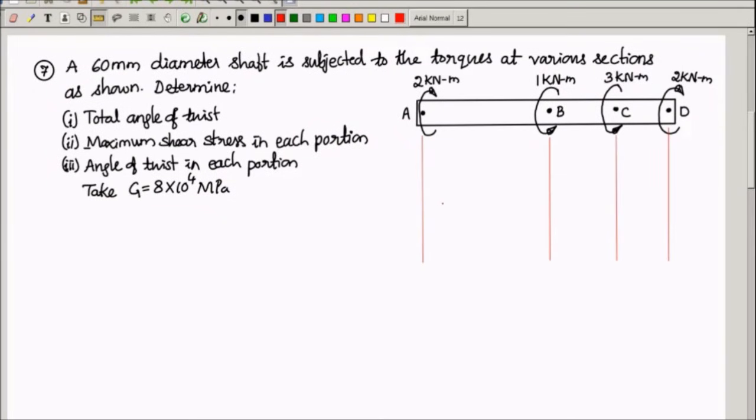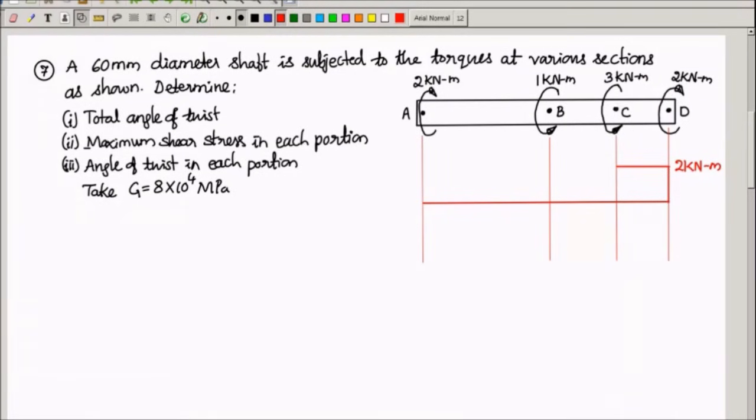Let us say this is my reference line, zero line. Now, in order to find out the effective torque, you have to come either from right hand or from left hand. Now, if you take a section at any location between C and D, when you come from right, the torque acting is 2 kilonewton meter. From D to C, the effective torque is 2 kilonewton meter, and it is acting in clockwise direction here. I will take it as positive, or you can take it as negative also. It is just a convention. I'll draw it here. This is 2 kilonewton meter. It is a torque from C to D.